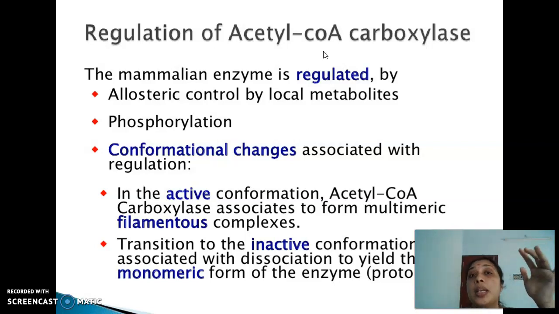Again, this AMP protein kinase is under the control of another enzyme known as AMP kinase kinase, AMPKK. This AMPKK is activated by glucagon, but glucagon is the supreme power. So glucagon carries out the activation of AMPKK. When AMPKK undergoes activation, it causes the activation of AMP kinase, that is AMPK. Once AMPK is activated, what happens? It causes the immediate phosphorylation of acetyl-CoA carboxylase, converting it from the active form to the inactive form. That is how the covalent modification is happening.